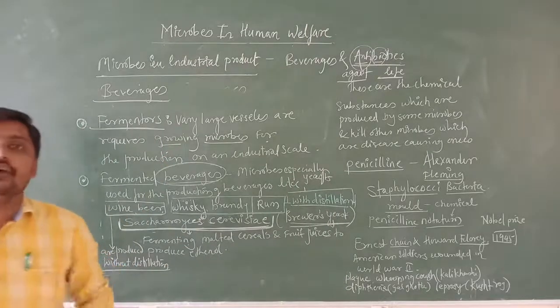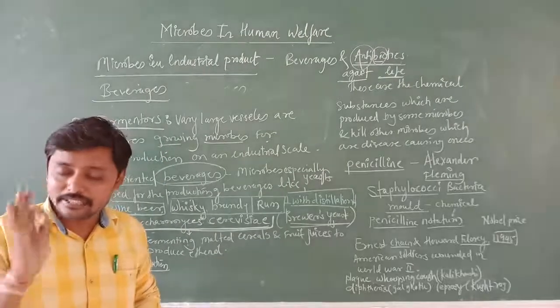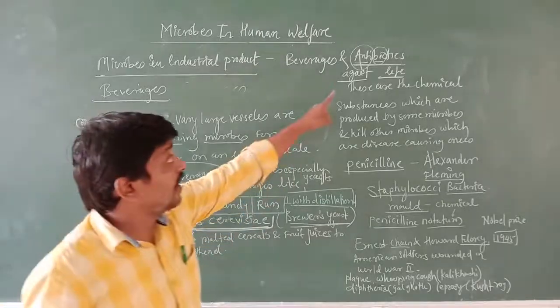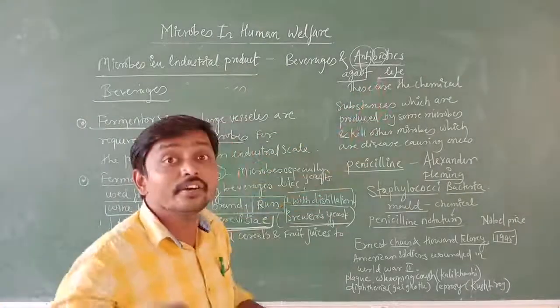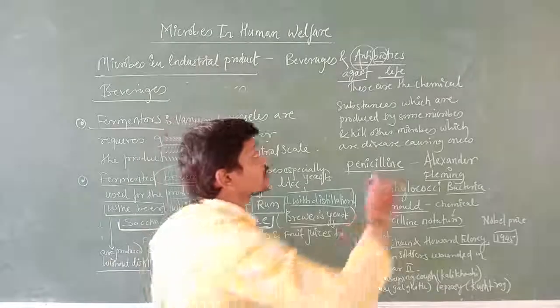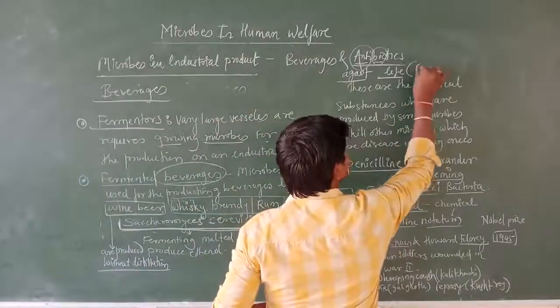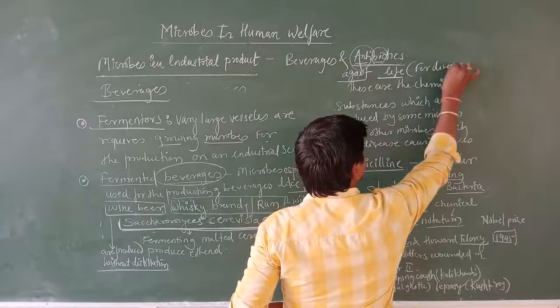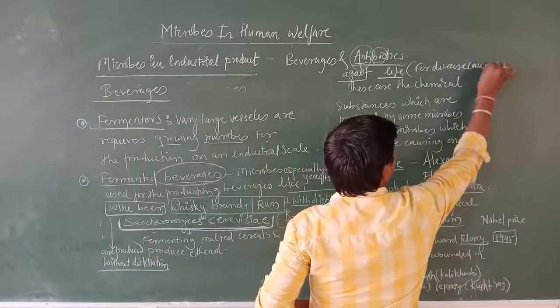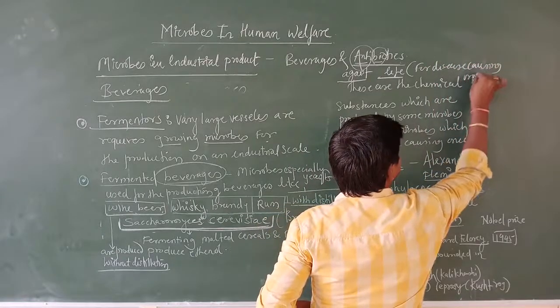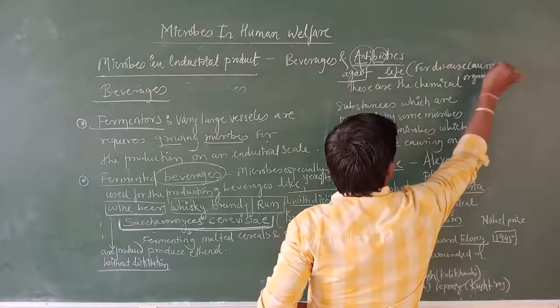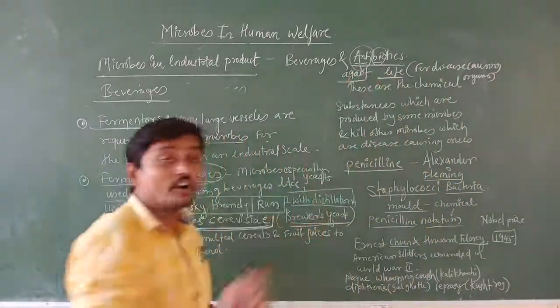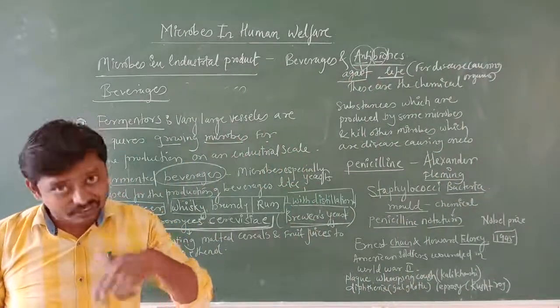One point you need to remember, which is very important: against life means against disease-causing organisms, and not against humans. Understood?